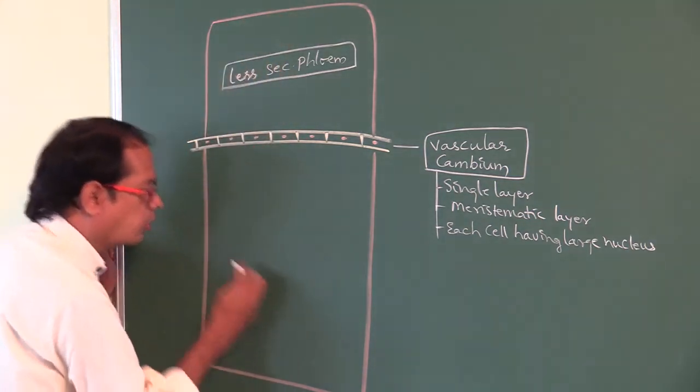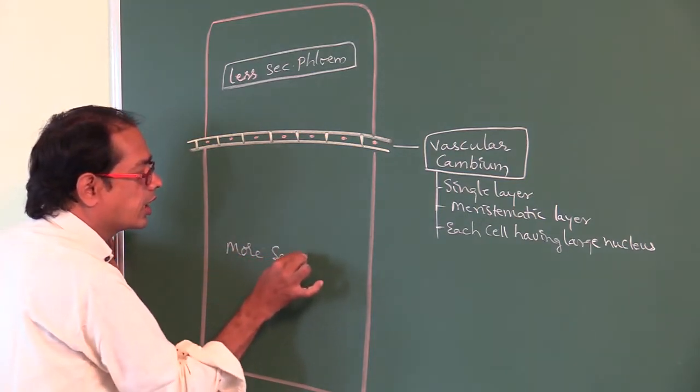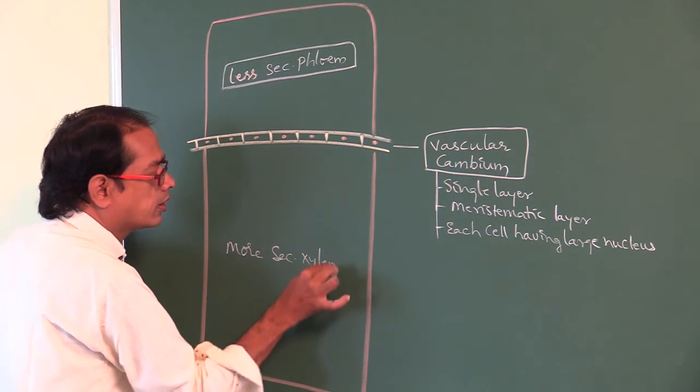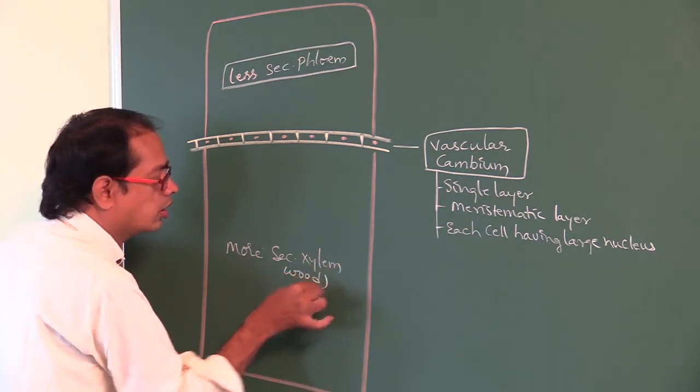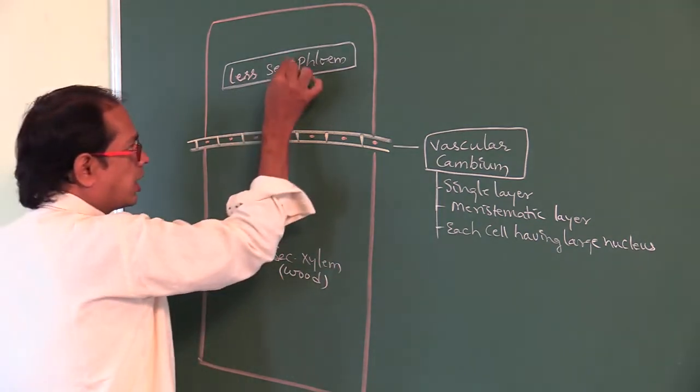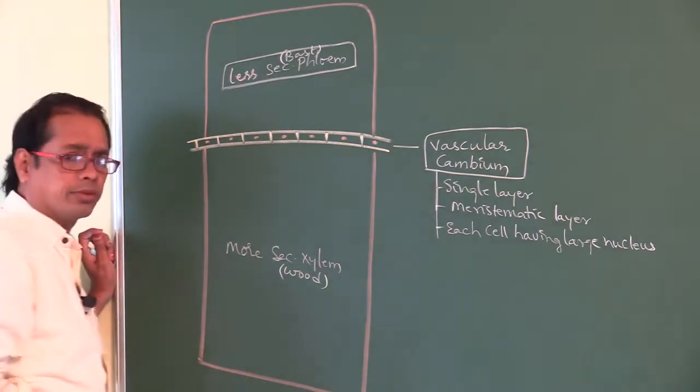This is all about secondary xylem. Secondary xylem is also called wood. Secondary phloem is also called bast. Right.